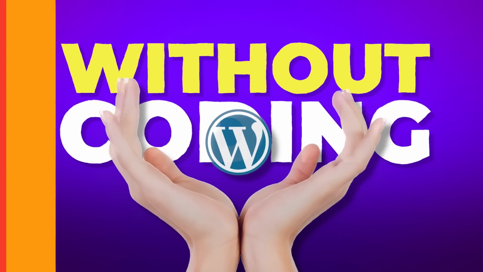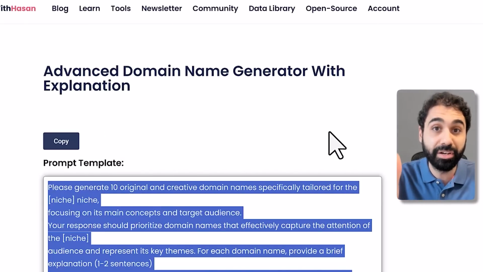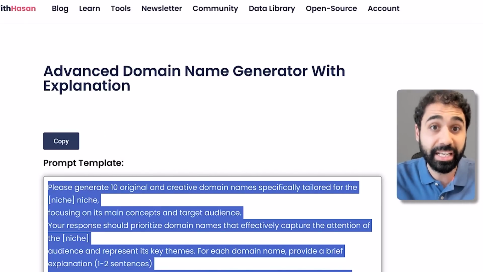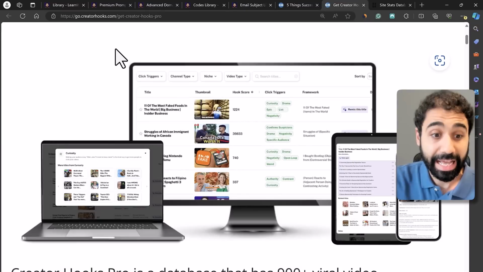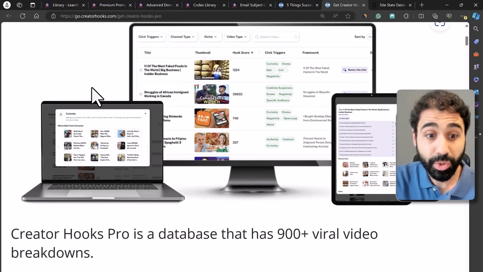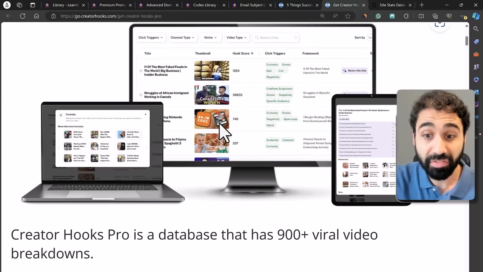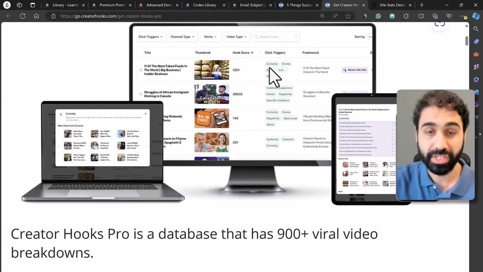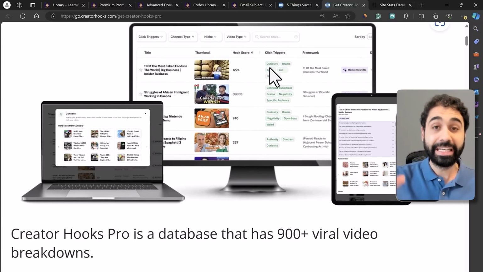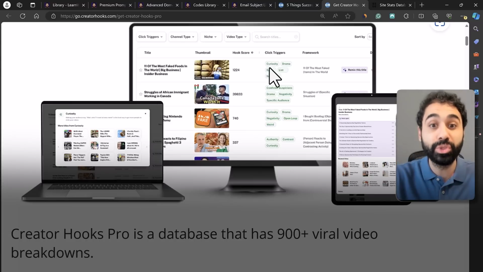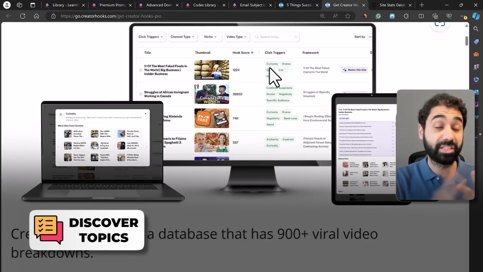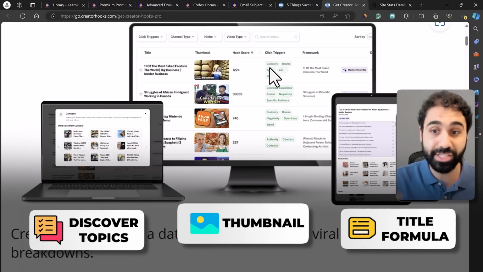I will show you all this in a little bit, how to implement similar data libraries. The second one is the codes library, the same concept, and the email subject line library. And here we have creator hooks, which is a database of YouTube videos. Simply this guy here collected successful YouTube videos so YouTubers can use them to discover topics, successful title formulas, successful thumbnails, and so on.